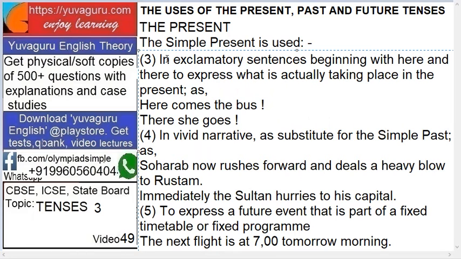Then third one, in exclamatory sentences beginning with here and there, to express what is actually taking place in the present, means it is presently going on. And then here and there are the two words used and an exclamation mark is used. It means what? Here comes the bus! There she goes! Now these two are very confusing because you will definitely think this as present continuous, right? Because it's going on. That's why look at this very carefully and understand this. Here comes the bus and there she goes is the simple present tense.